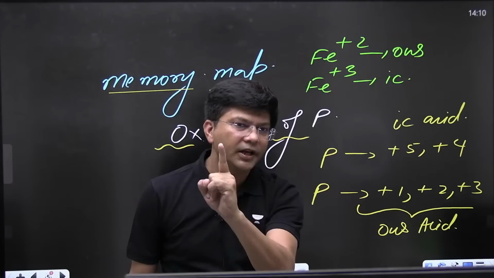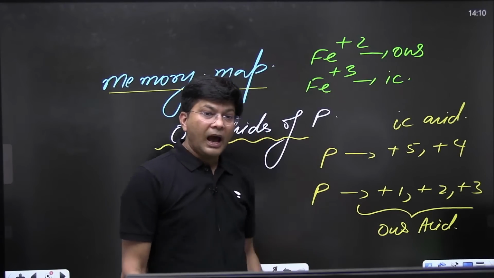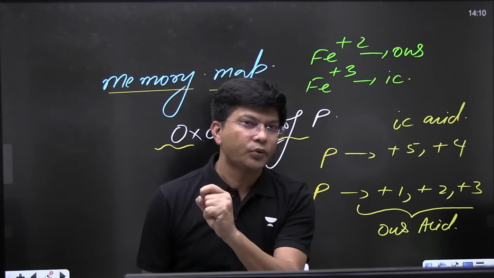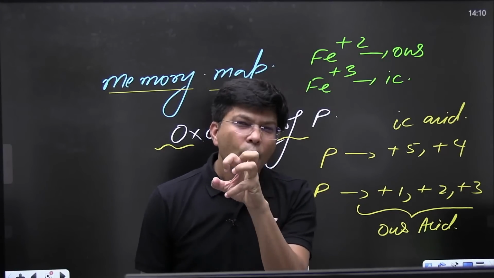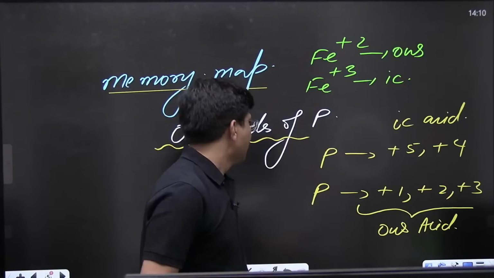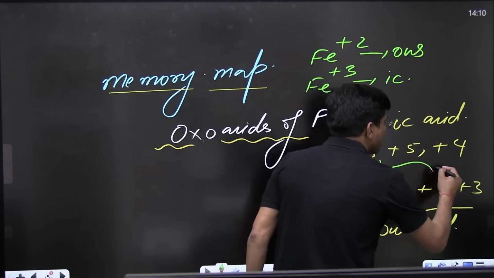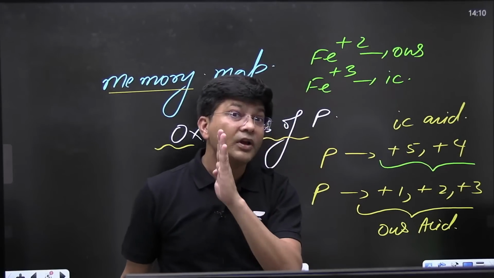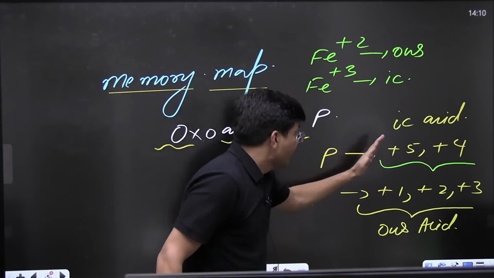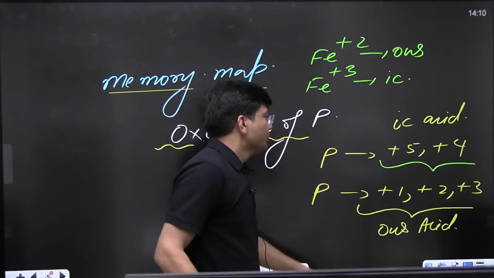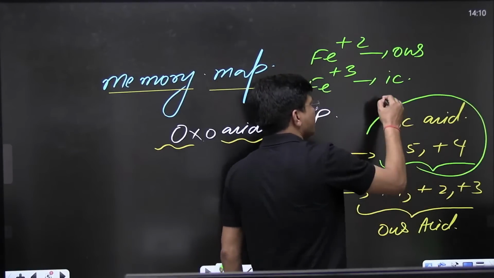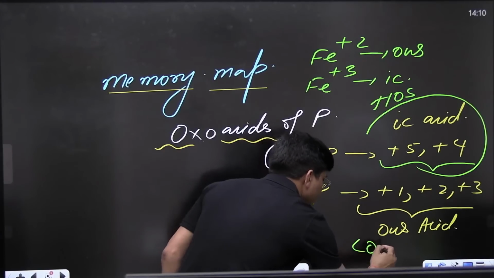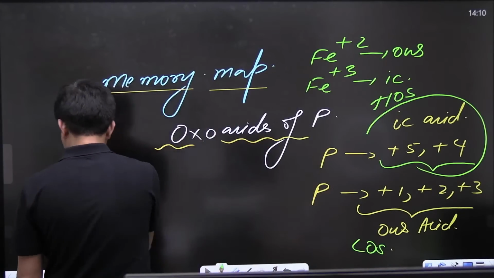So is this point clear or not? Just let me know. I will cover each and every point, and whatever points students find difficult, I will let you know. But just let me know, is this clear to all of you? Whenever you have an oxidation state of +5, we will say ik acid. Whenever we have a lower oxidation state, we will say us. So higher oxidation state ik, lower oxidation state us. So let me start.